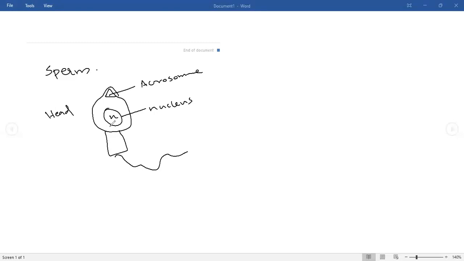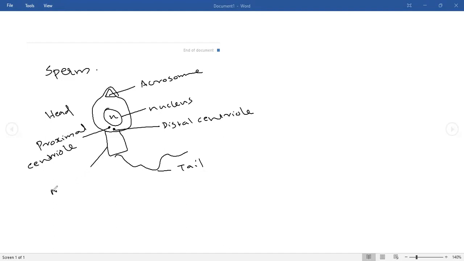Here you can see two centrioles. One is the distal centriole, and this other one is known as the proximal centriole. This is known as the tail.